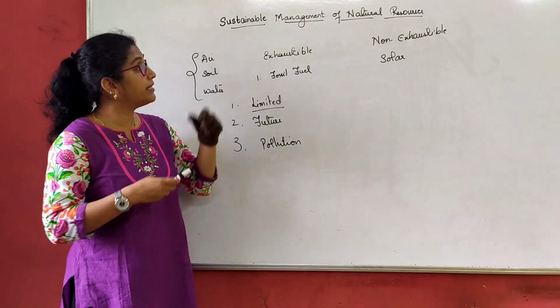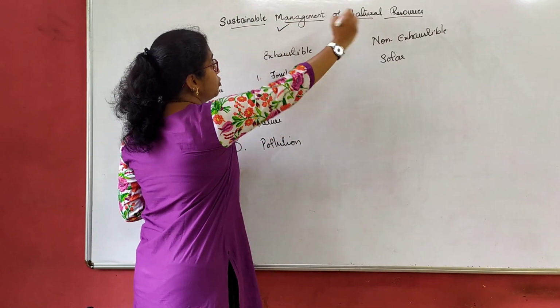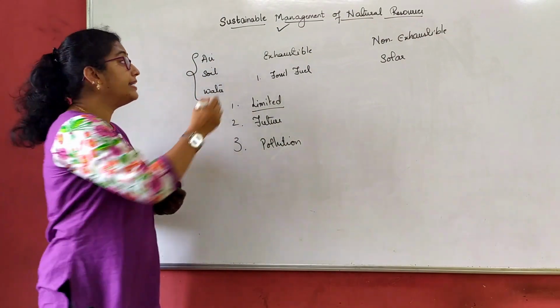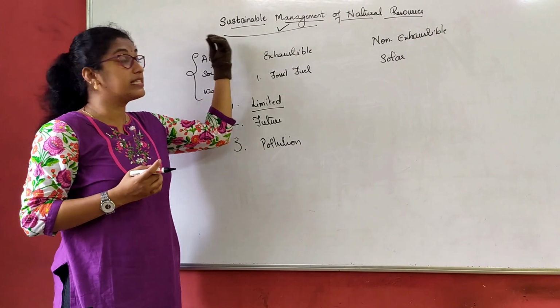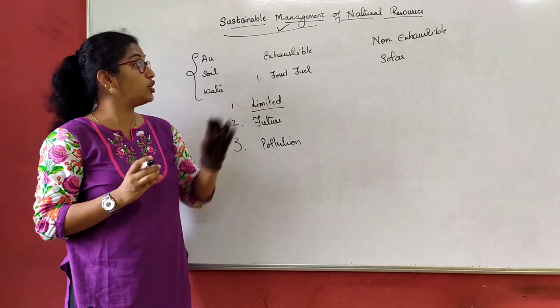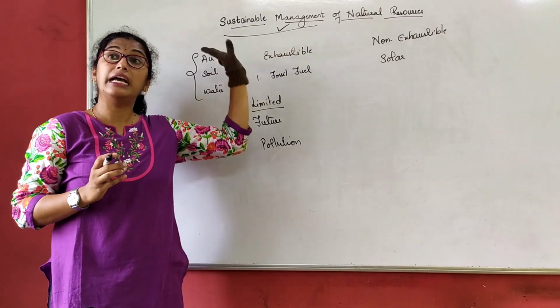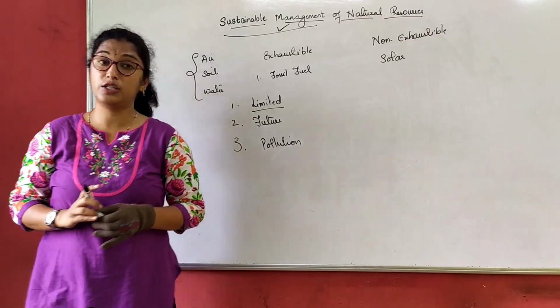Now what do you mean by the word, first of all, management of natural resources and sustainable management of natural resources? We will understand these two terms with a definition of sustainable management and management of natural resources.